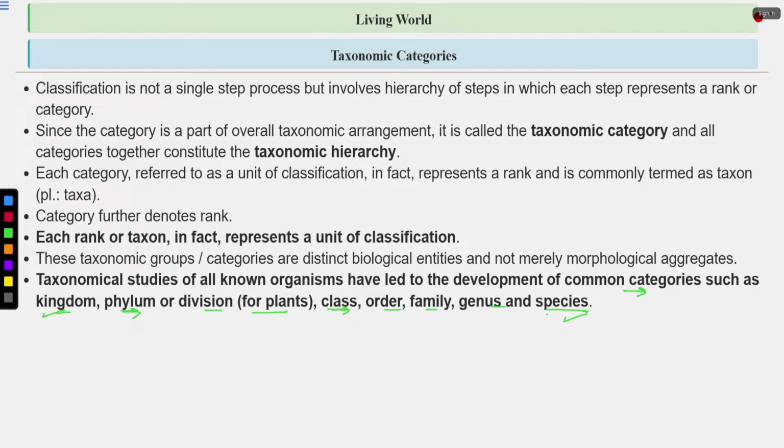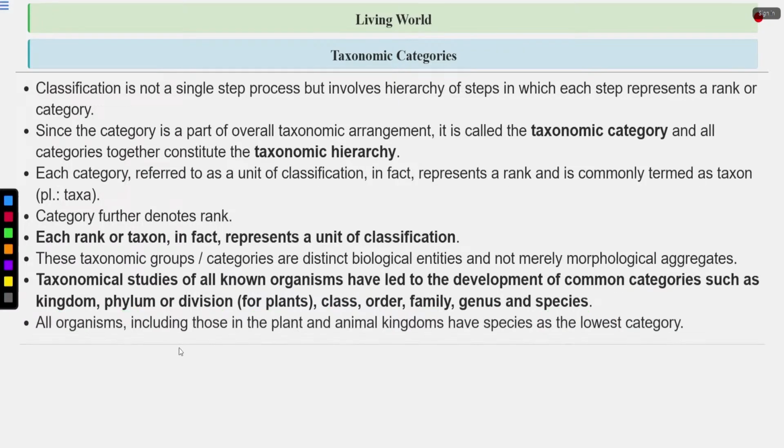So if you start from species, which is the lowest, then genus is higher than species, then family is higher than genus. Likewise, order is a higher category as compared to family. Class is a higher category as compared to order. Then you have division for plants and phylum for animals, and then kingdom is the highest taxonomic category. All organisms, including those in the plant and animal kingdoms, have species as the lowest category.